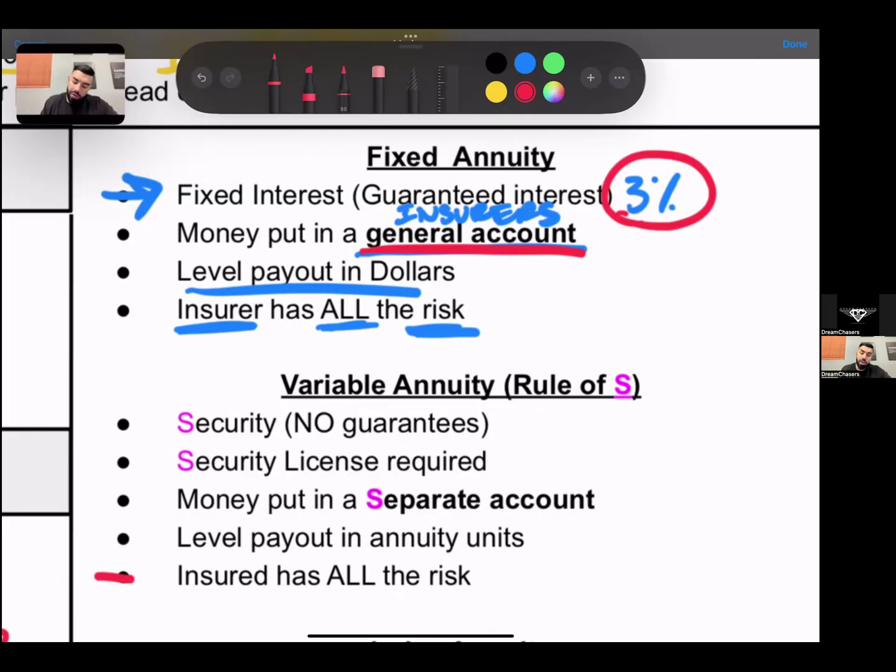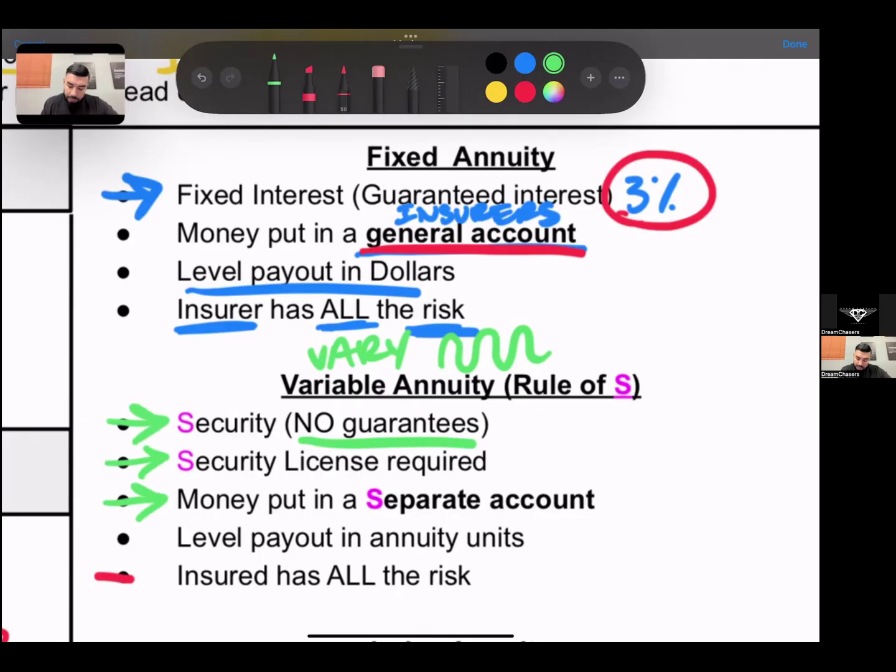Now, a variable annuity. Variable, just think it can vary, meaning it can go up or down. Okay. It's invested a little more aggressively. So you have a bigger possibility of getting higher returns, but you can also lose it all. Why? Because there's no security. There's no guaranteed interest rate. You can either win big or you can lose it all. Okay. For any type of variable product, a securities license is required. So you have to have a securities license to sell any type of variable product.